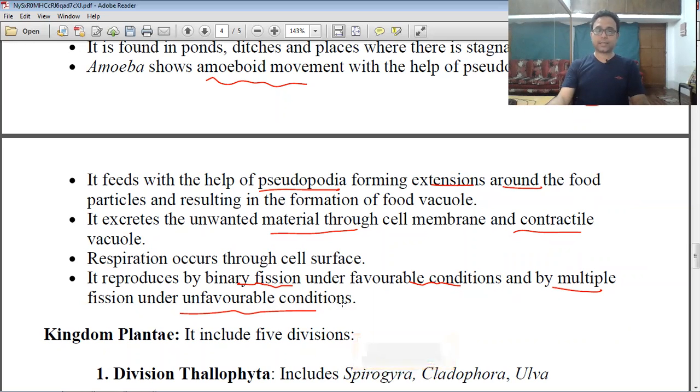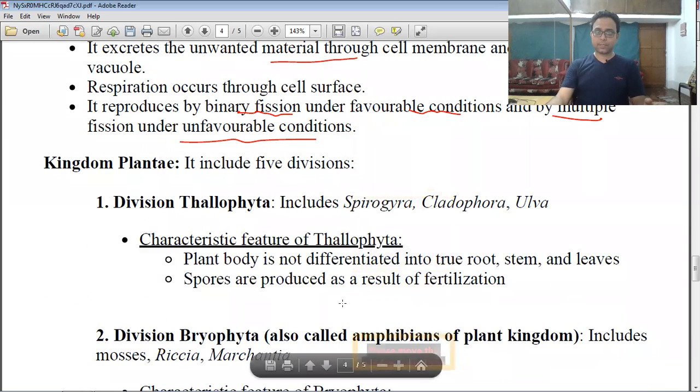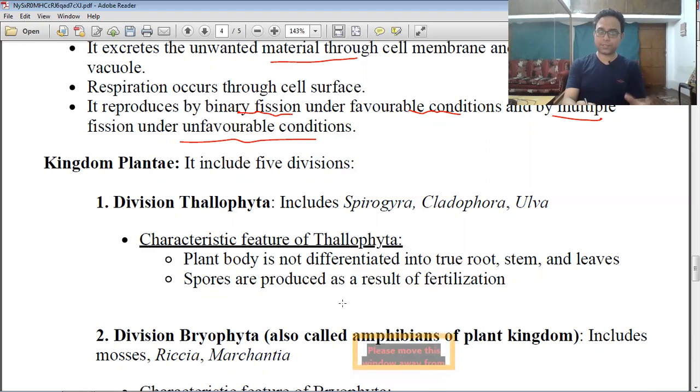Now we discuss the kingdom Plantae. Kingdom Plantae has five divisions. Already we know that kingdom Plantae means they are eukaryotes. They have chlorophyll, so they can produce their own food by the process of photosynthesis, right? Okay, so the first division is Thallophyta.